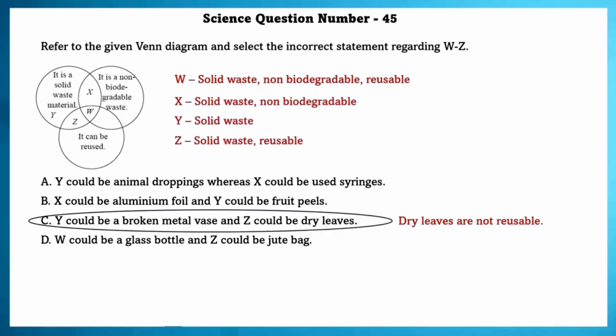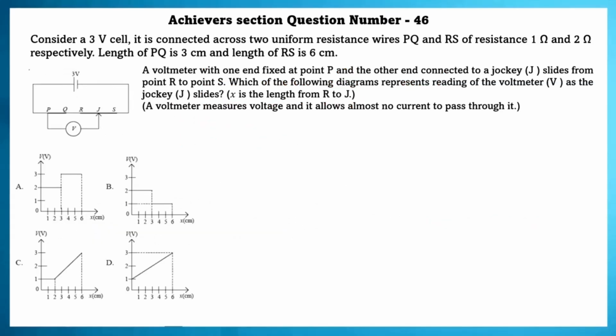The incorrect statement is the C option. Y could be a broken metal vase and X could be dry leaves. Dry leaves are not reusable. Y is a solid waste. Achiever section question number 46.